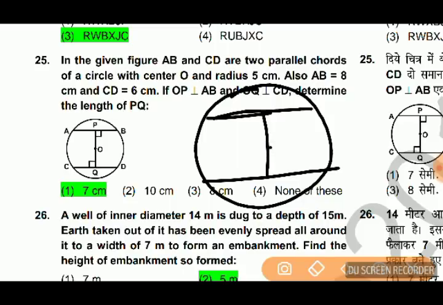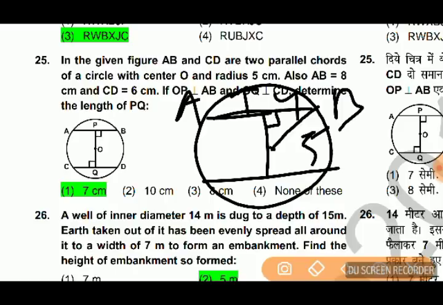So our radius is 5 cm, and AB equals 8, so half of it is 4. So this is 4, this is 5, this is a right-angled triangle. You can find this: 5 squared minus 4 squared, 25 minus 16 is 9, root is 3.